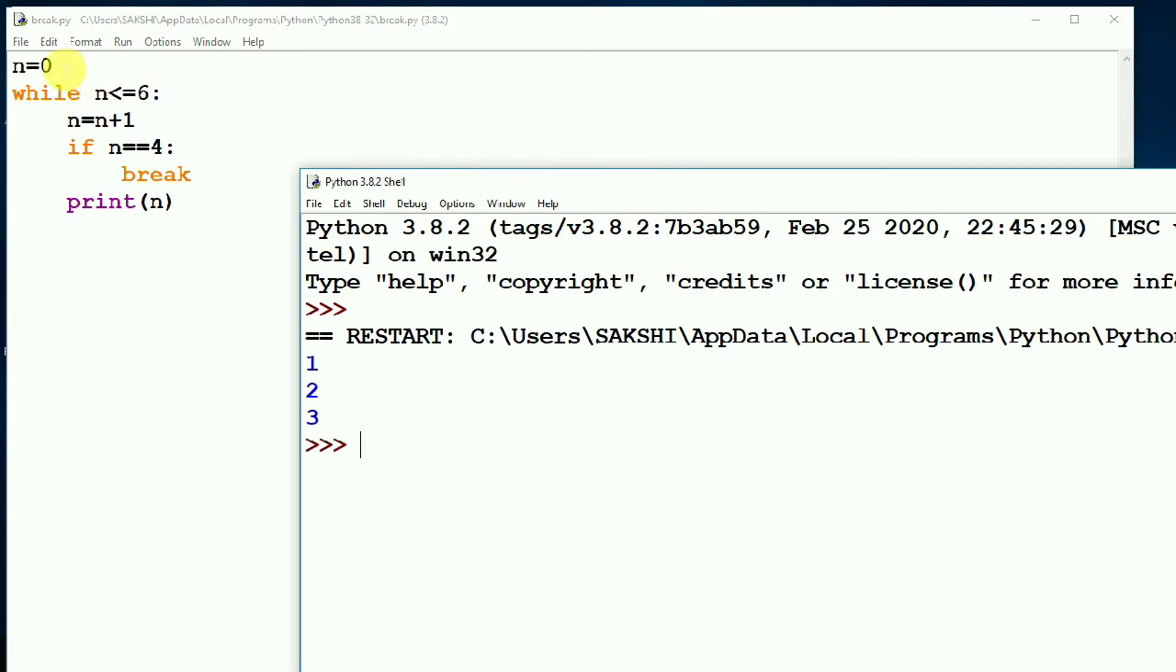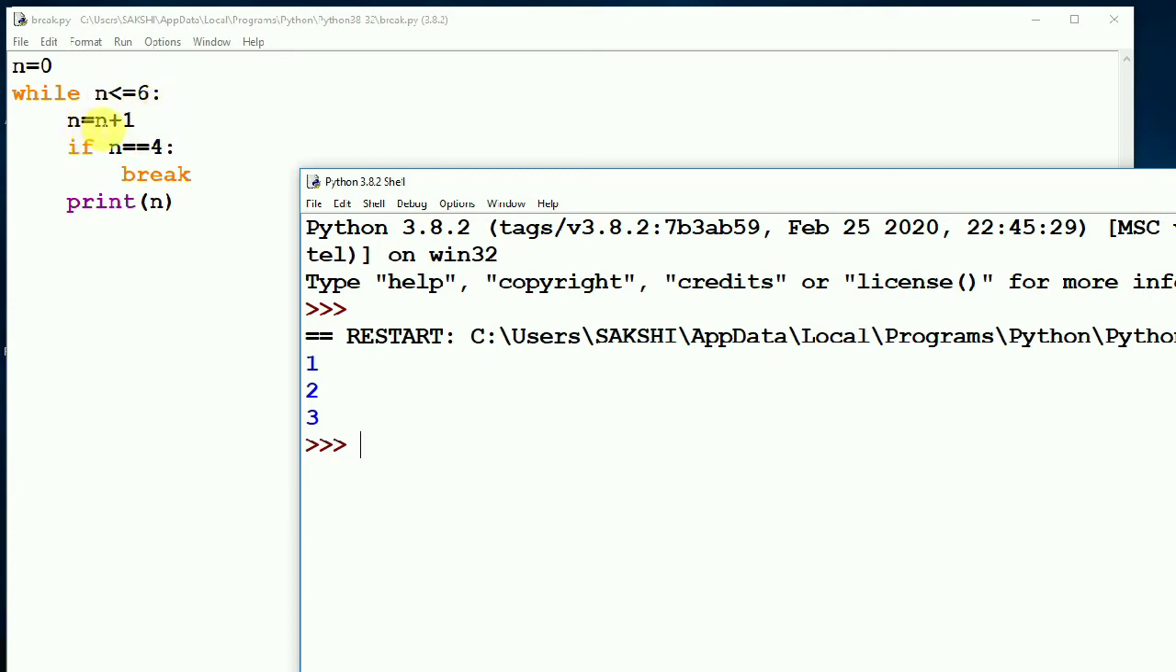So here we have n equals to 0, 0 less than equal to 6. The condition is true. n equals to n plus 1. So now the value of n will be 0 plus 1, so n becomes 1 here. If n equals to 4, is 1 equal to 4? No, the condition is false. So will it break? No, because that is the body of the if statement. It will only print n, that is 1. Then it again goes to the condition, n is 1 here, 1 less than equal to 6. The condition is true.